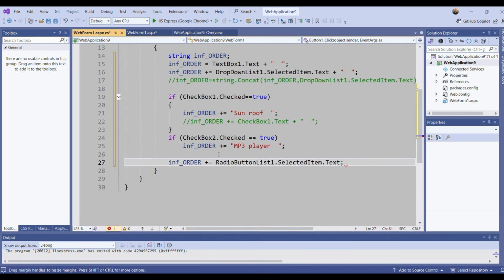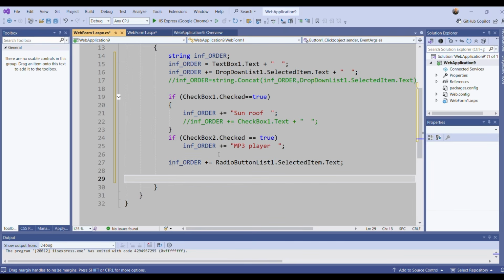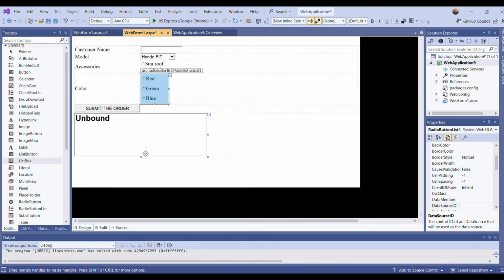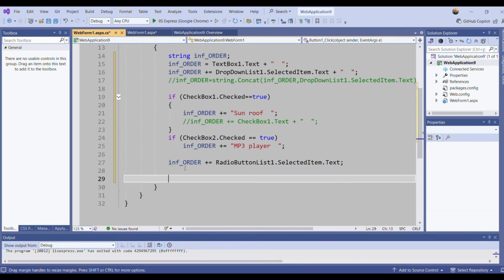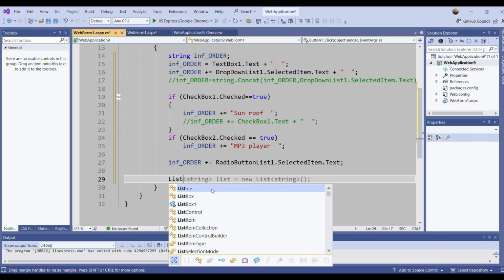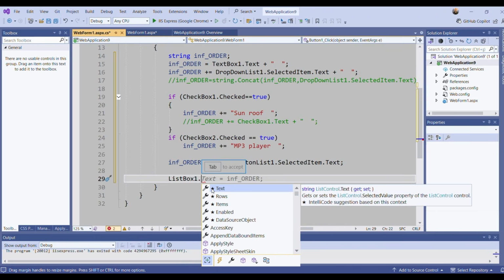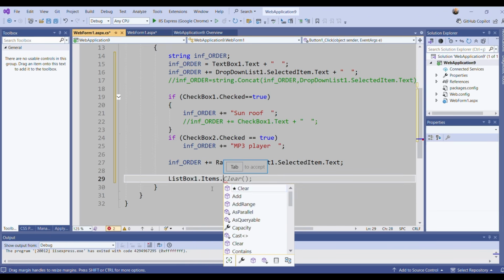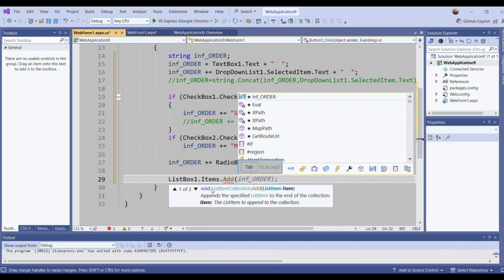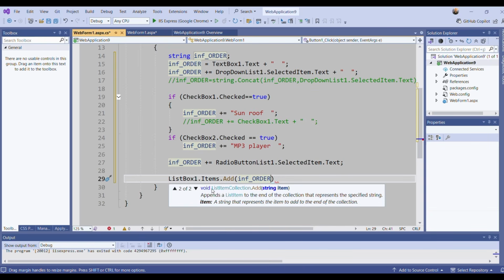Then I have it. And I got the information. Now I need to put it into the listbox. So I'm going back here, and here I will say ListBox1 dot items dot add, in parentheses, my string.